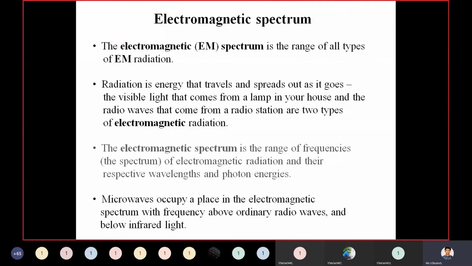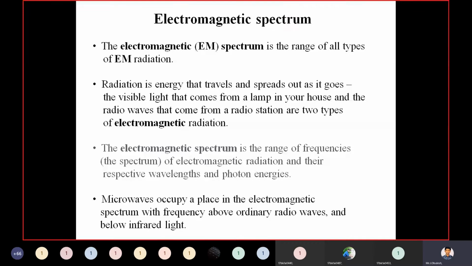Microwaves occupy a place in the electromagnetic spectrum with frequency above ordinary radio waves and below infrared light. Below infrared light. You need to see the electromagnetic spectrum.